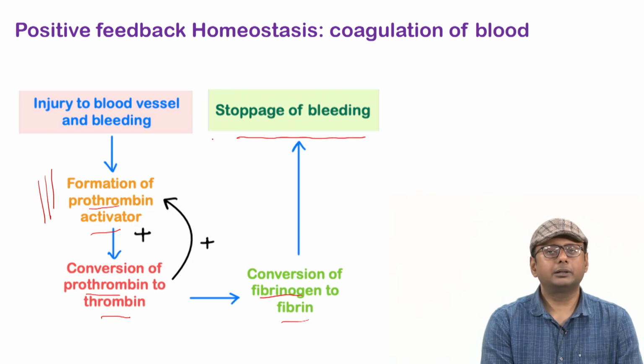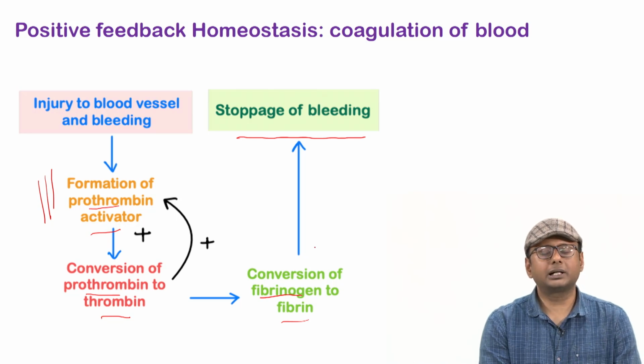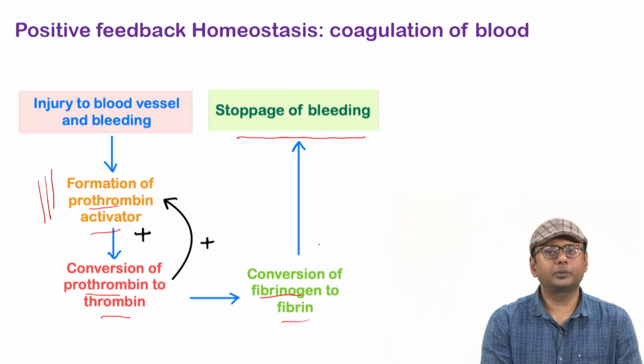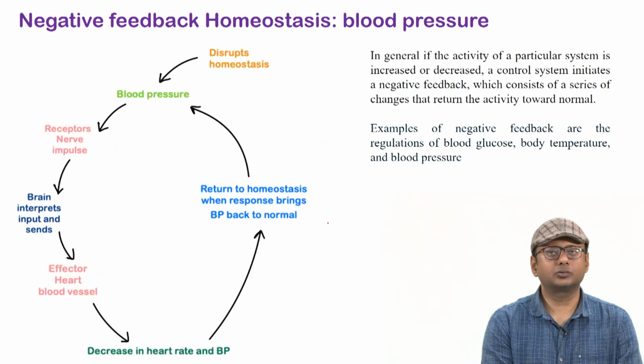So when the bleeding happens, various molecular interactions will happen, some chemical reactions, some hormonal reactions, and eventually all these cascades of pathways, mainly the protein clotting pathways, will cause the bleeding to stop. Okay, so this is also an important feedback mechanism. We will discuss the blood coagulation pathway in detail in a few classes, in the blood classes, but just remember this is how homeostasis works. Some negative feedback homeostasis we will also discuss.